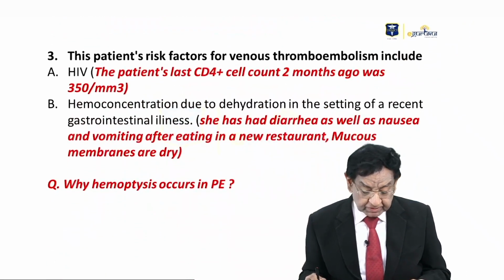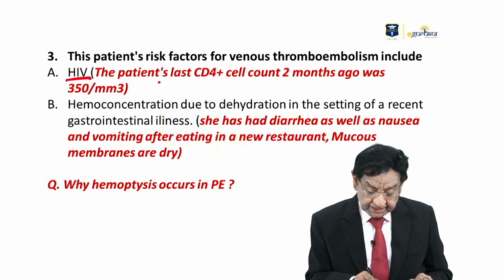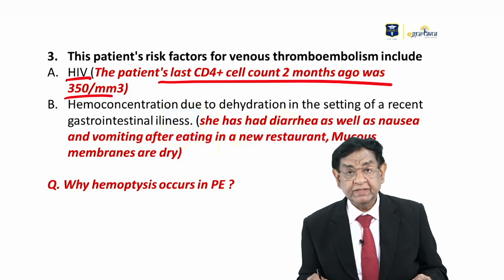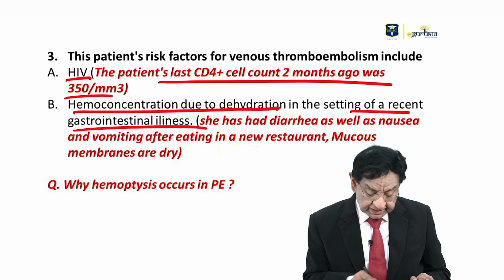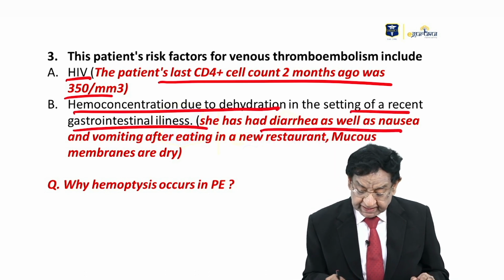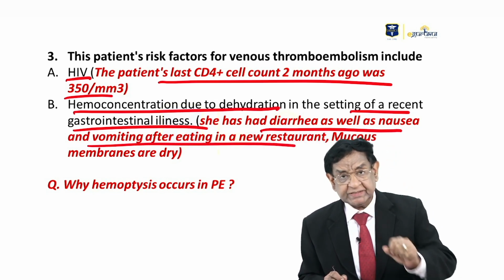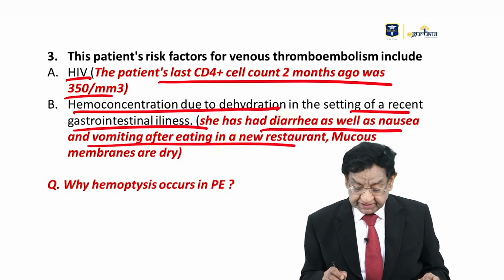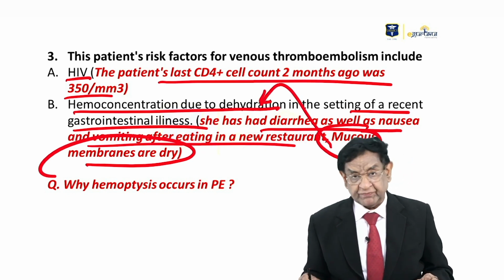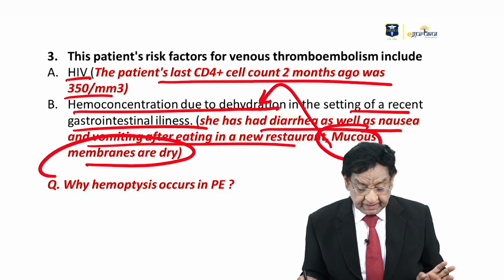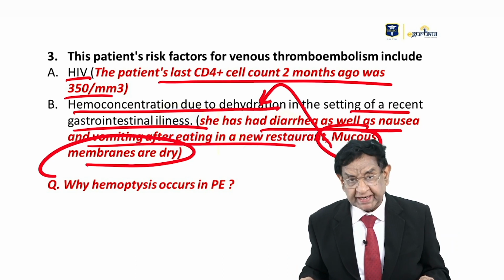Now this patient has an increased risk of thromboembolism. Why? First of all, HIV, with a CD4 count of 350, and hemoconcentration because of dehydration in the setting of recent gastrointestinal illness. The patient had diarrhea as well as nausea and vomiting after eating in a new restaurant, and she really has dehydration, supported by the dry mucous membranes. This one line is good enough to confirm the patient has dehydration. As I told you, the tachycardia is also contributed to by dehydration.